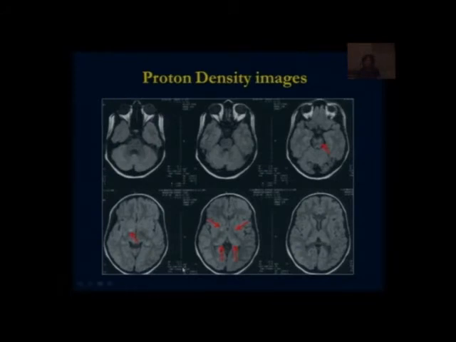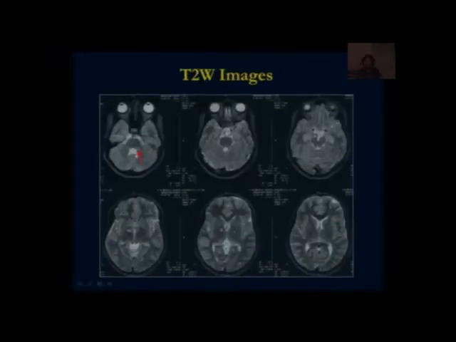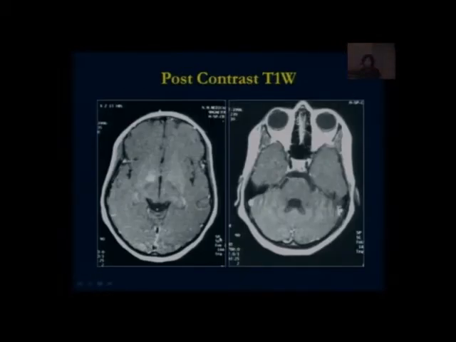In those days, instead of FLAIR, a proton density sequence was performed, which is as good as FLAIR. What was seen was some bright areas on these proton density weighted images in the left cerebral peduncle, in the right globus pallidus, also minimally on the left side, and also in the left middle cerebellar peduncle and the pons. On the T2 weighted images, the other lesions were also quite well seen, as you can see here and here.